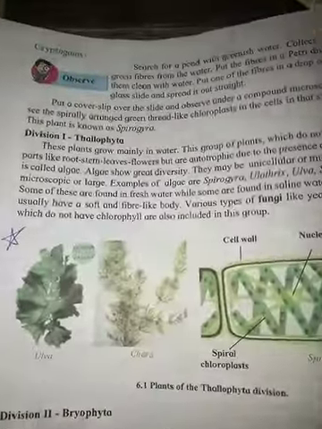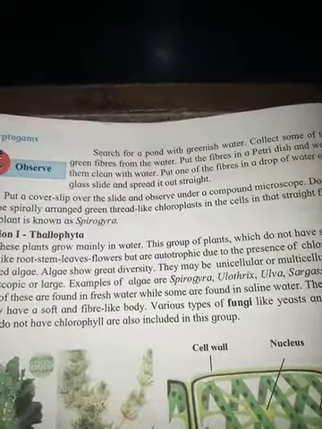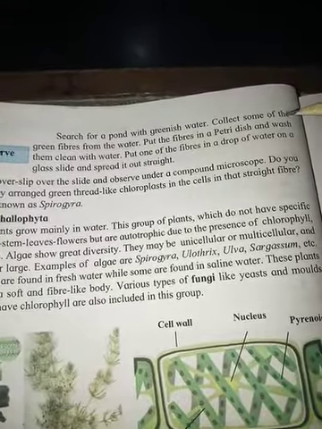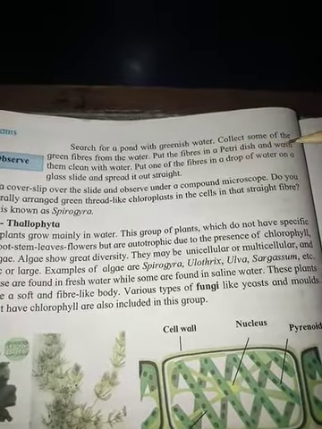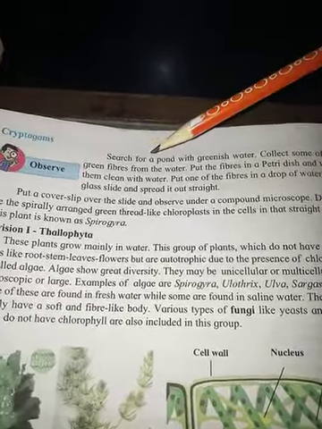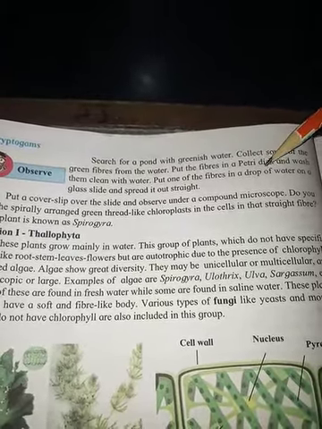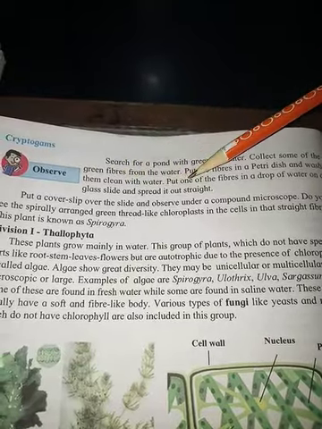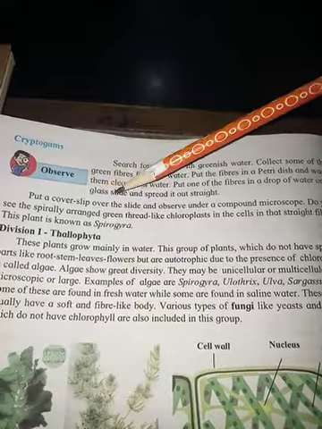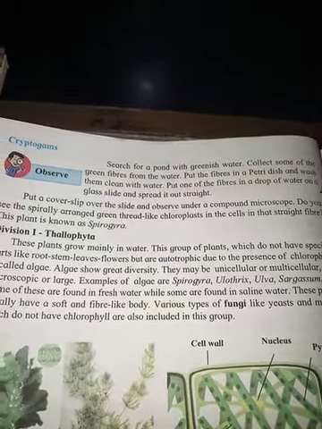Now we will see what cryptogams are. Search for a pond with greenish water. Collect some of the green fibers from the water. Put the fibers in a petri dish and wash them clean with water. Put one of the fibers in a drop of water on a glass slide and spread it out straight. Put a cover slip over the slide. Observe under a compound microscope.